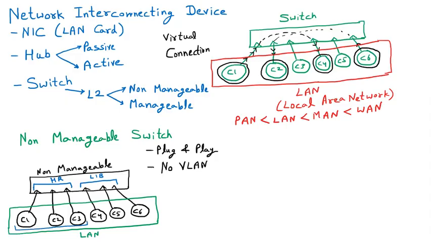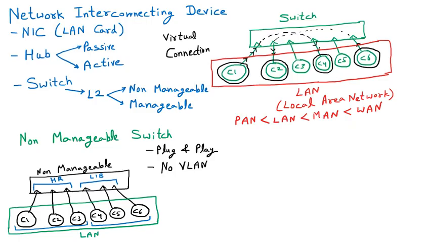Let us suppose that I want that first three computers have 10 Mbps of speed and the other three computers have 2 Mbps of speed. Means I want to differentiate these computers. Differentiate means I want that first three computers create a virtual LAN and next three computers create a virtual LAN. So that is not possible.